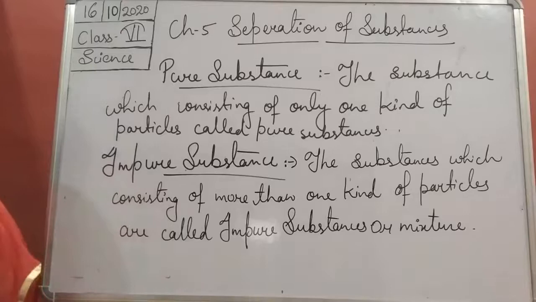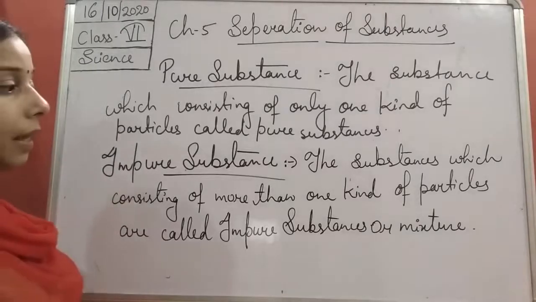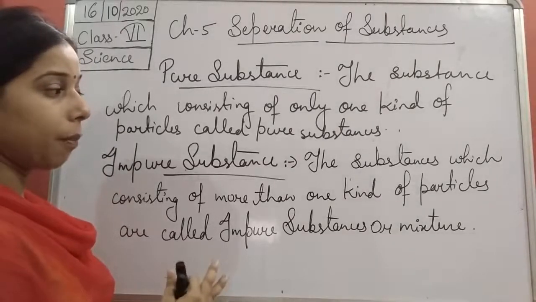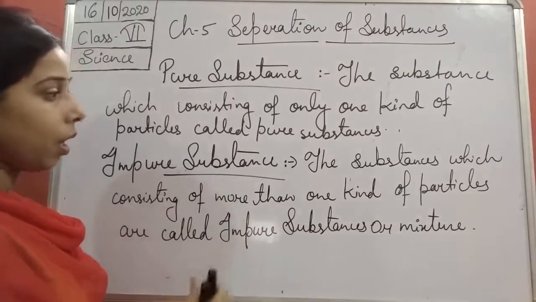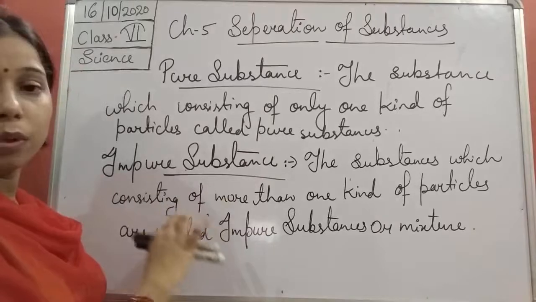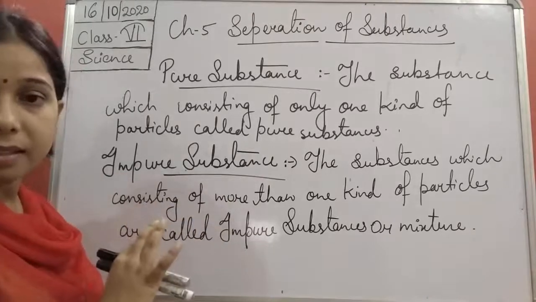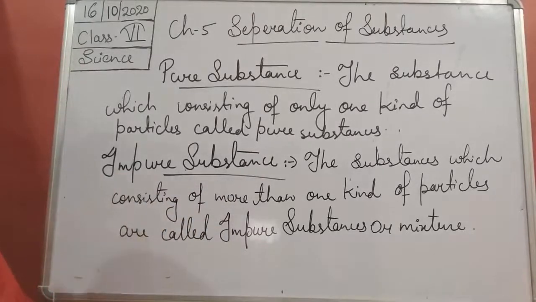Basically a mixture is made up of two or more particles, and that is why we include it in the impure substance.